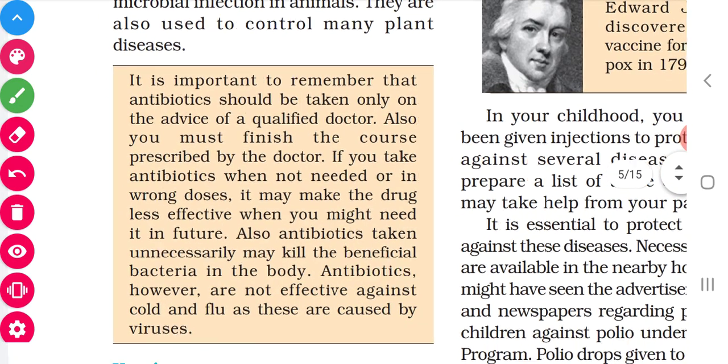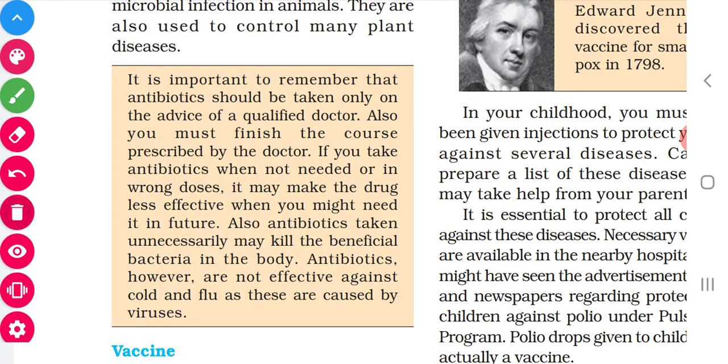An important thing is there. Listen children, I already told you these antibiotics are made from fungi. They will kill the disease causing organisms. So these antibiotics should be taken only on the advice of a qualified doctor. If we take them in wrong doses, it will kill the beneficial bacteria in our body. In our small intestine there are many beneficial bacteria that help in the absorption of digested food.